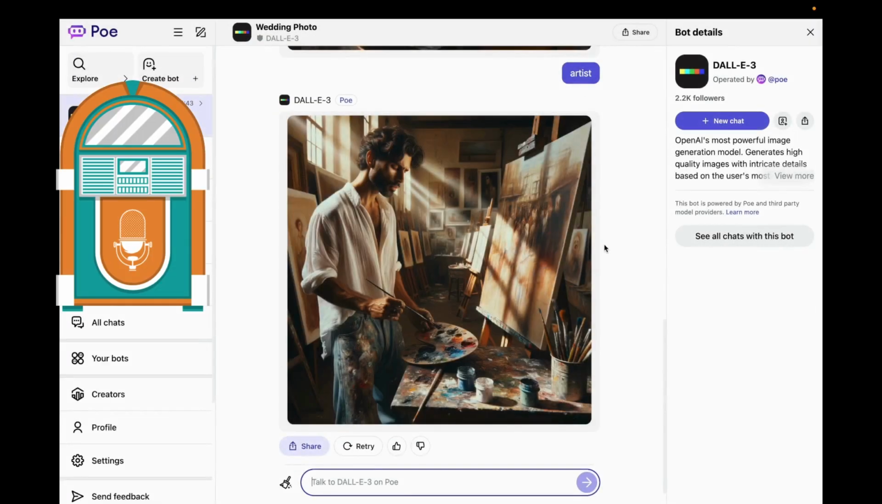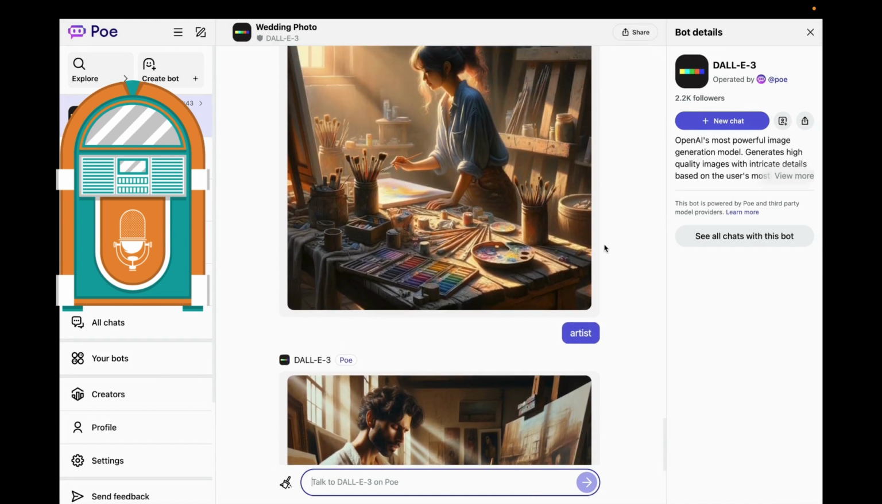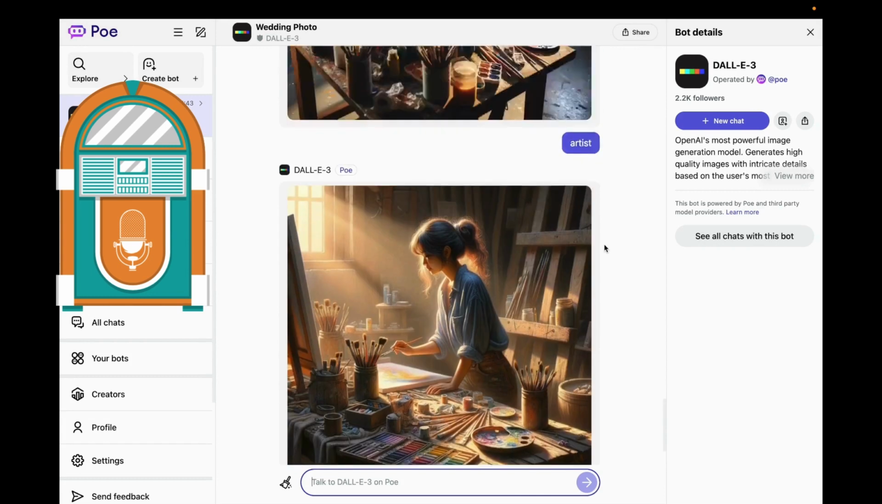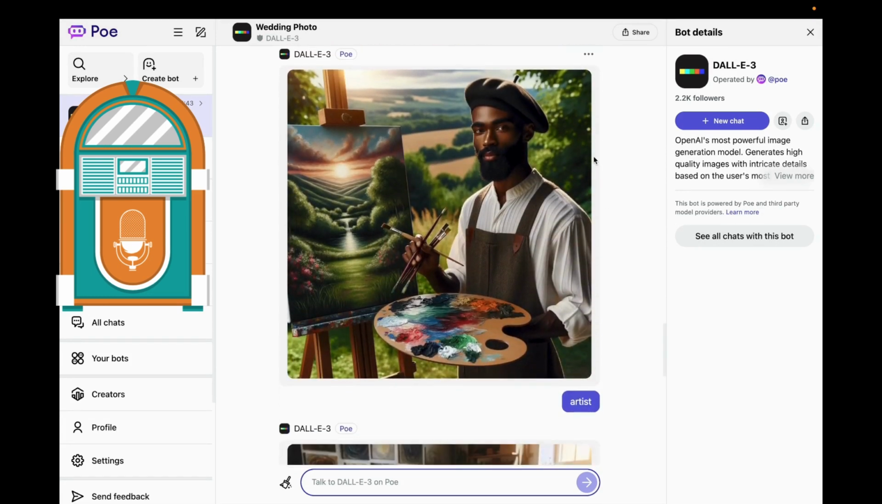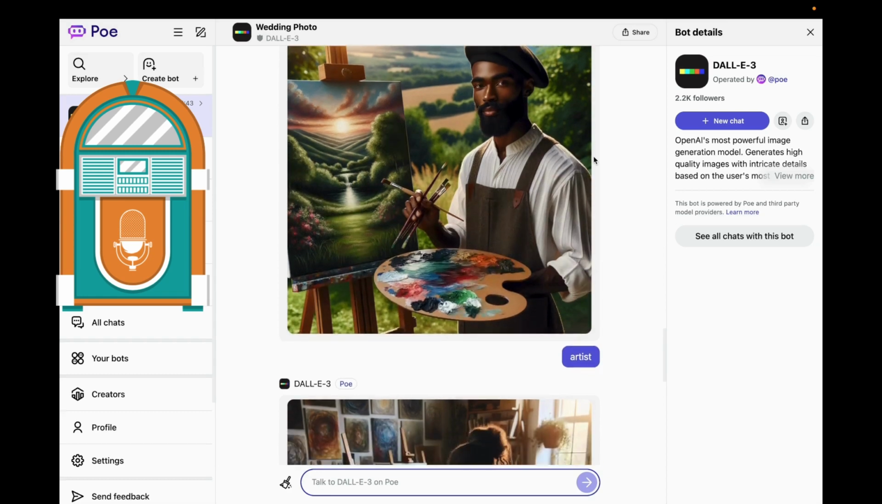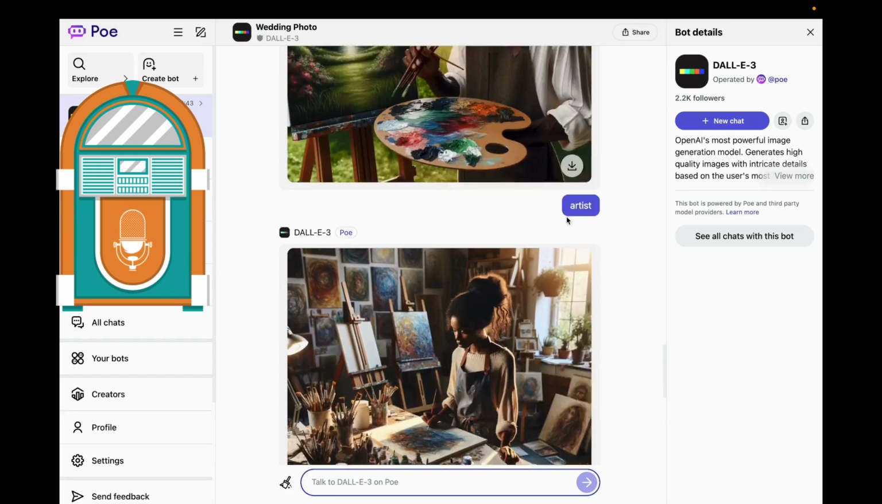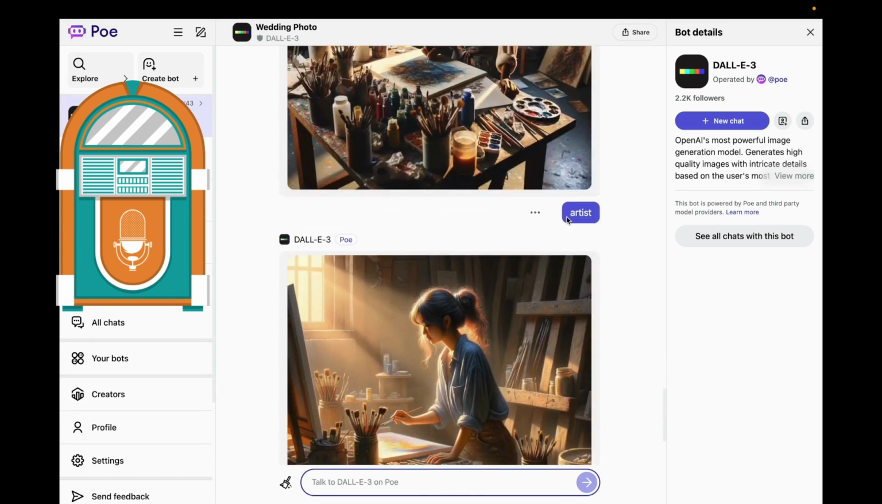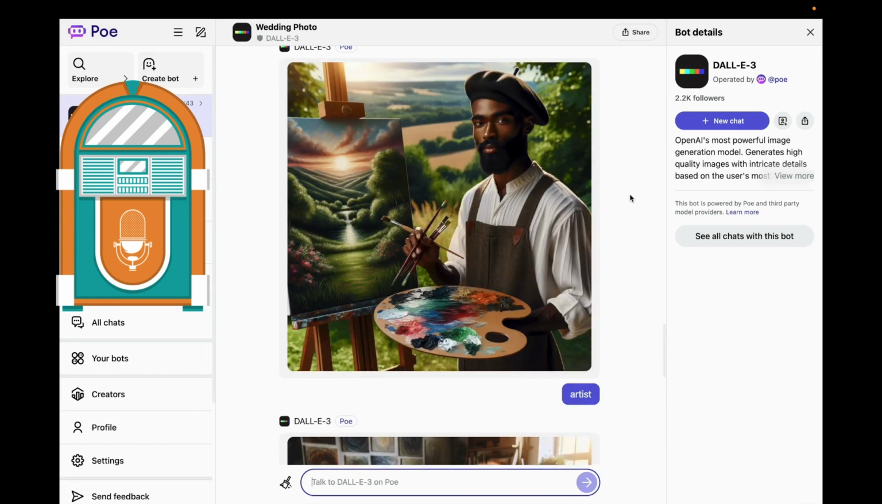And then I asked DALL-E 3, which is the most powerful image generation model operated by OpenAI, and I put in "artist". Surprisingly, when I ran several rounds, you can see that the race and appearance of the characters in these pictures are quite diverse. However, there are so many different kinds of artists out there. But here, it always assumes that as an artist, you need to know how to paint.